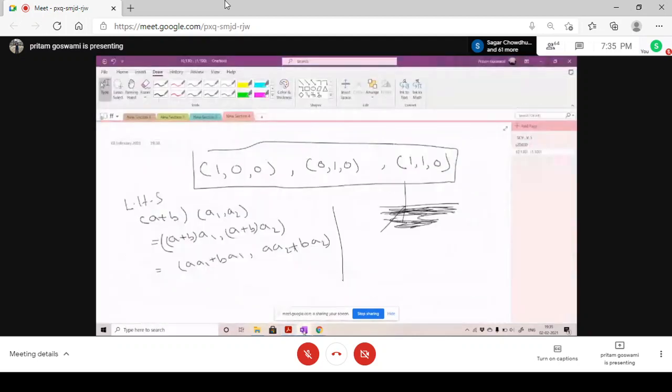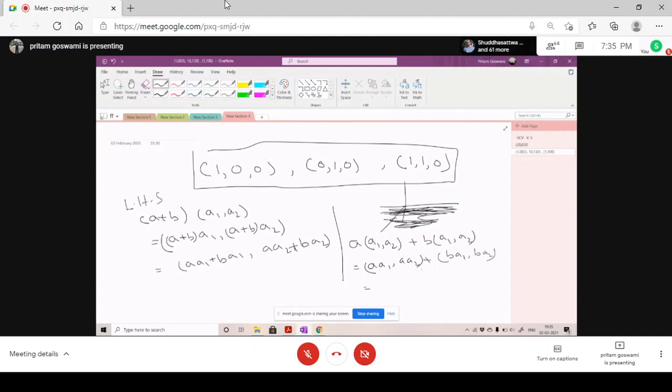Right? What is AX? A into X is A1 comma A2 plus B into A1 comma A2. It is basically A1 comma A2 plus BA1 comma BA2.